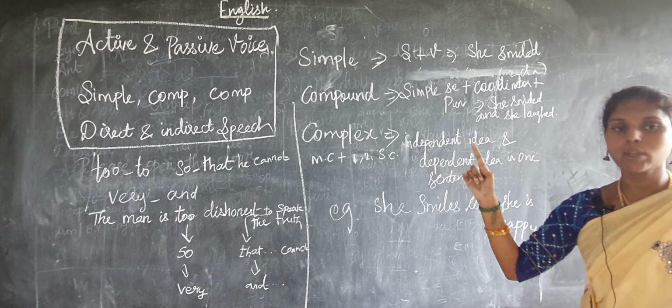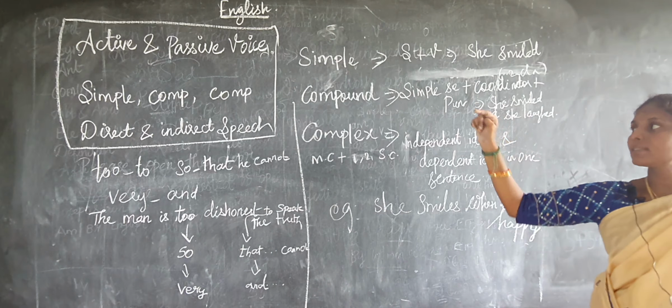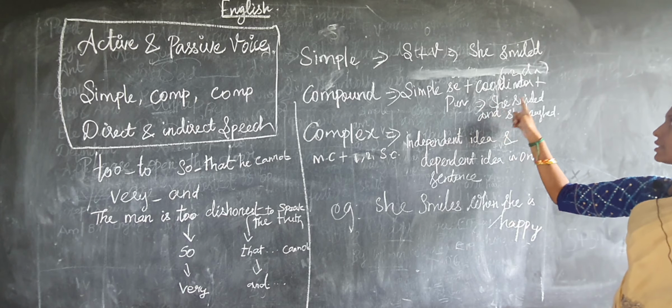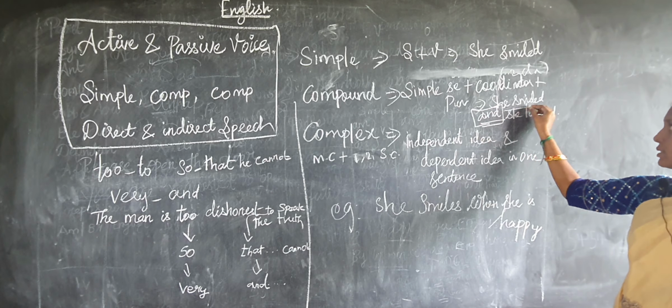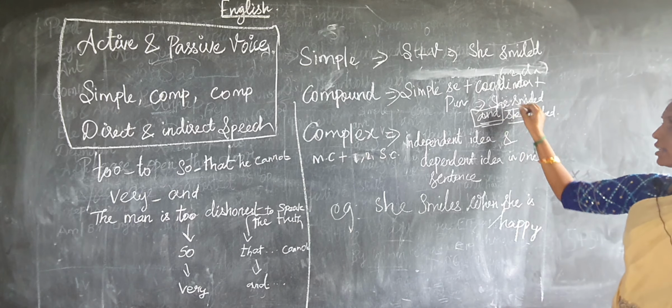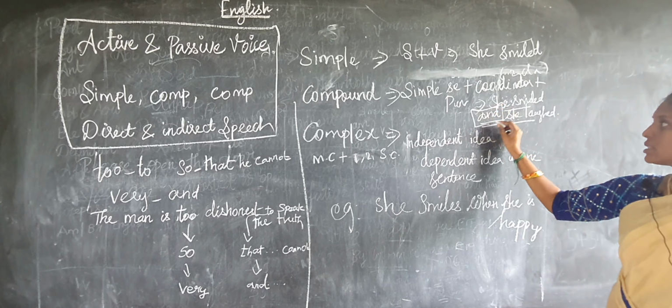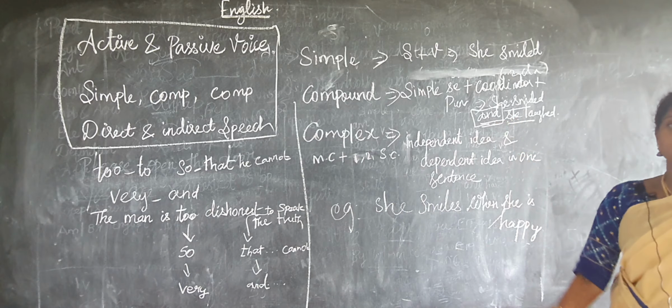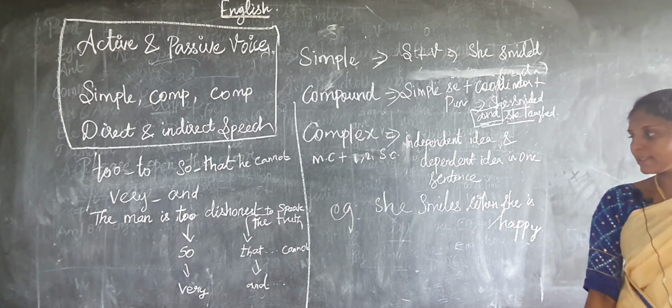For example, first one, she smiles. And the next one, she smiled, she laughed. So here we are using one conjunction. There are two main clauses, and in between we are adding one conjunction. And the next, complex sentences.